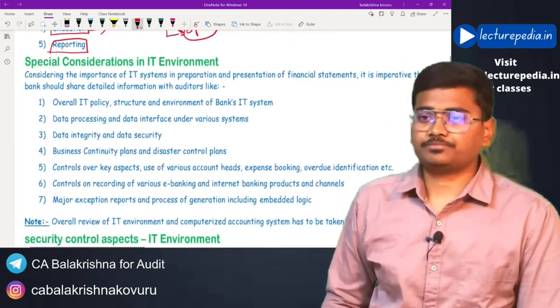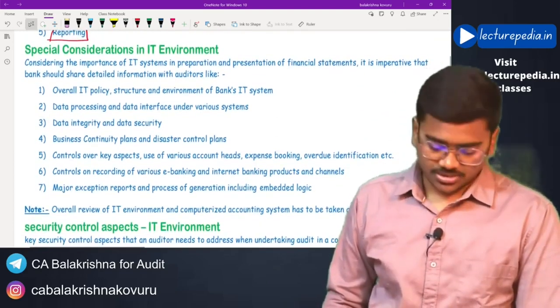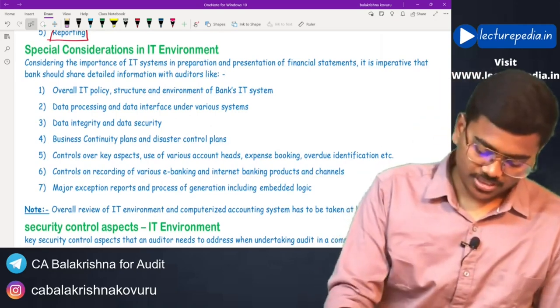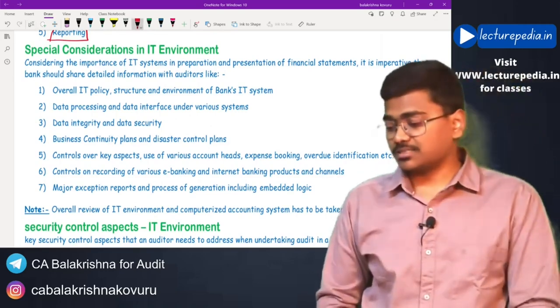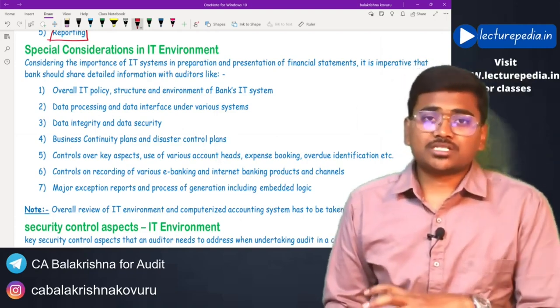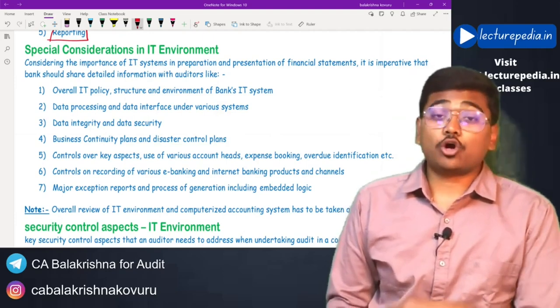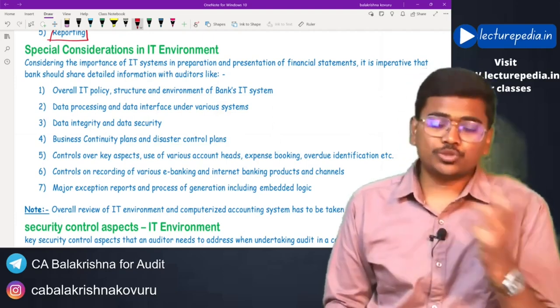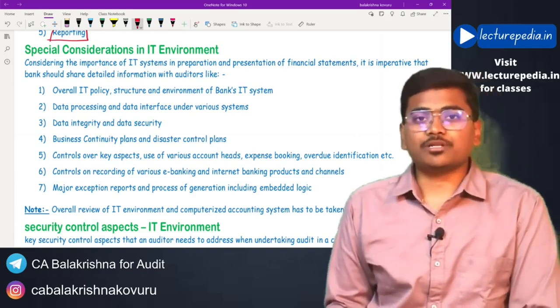Next, special considerations in IT environment. Now, as we have already discussed at the beginning of the chapter itself, most of the operations of a banking company will be automated. So information technology plays a very crucial role in case of a banking company.